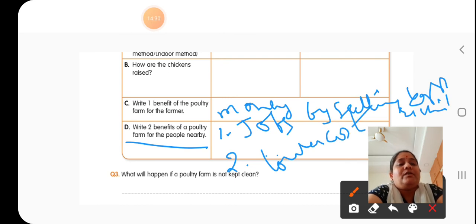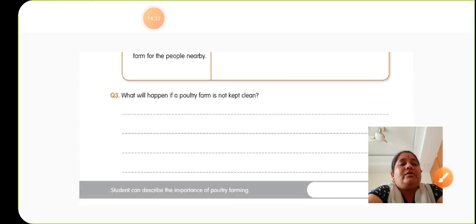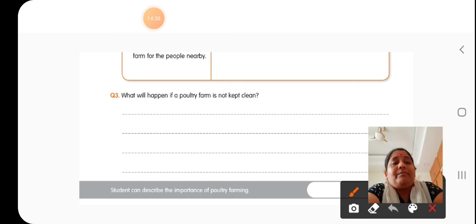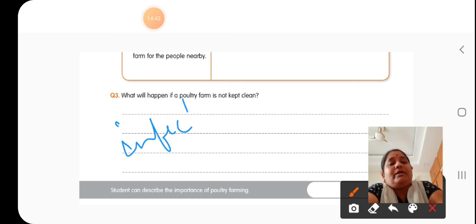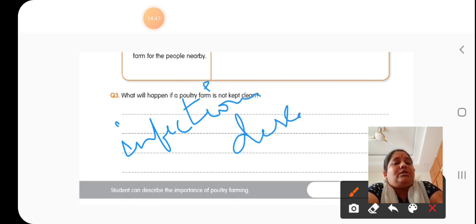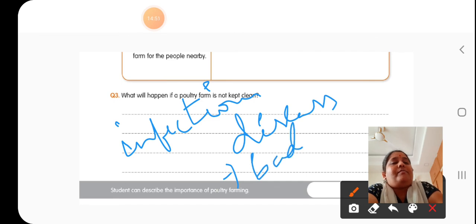Okay, now the last question: what will happen if the poultry farm is not kept clean? Infectious diseases will spread among the birds. And one more thing, the entire area gives a complete bad smell.